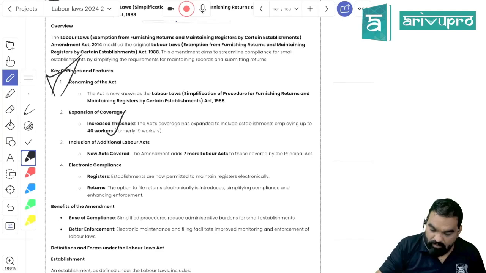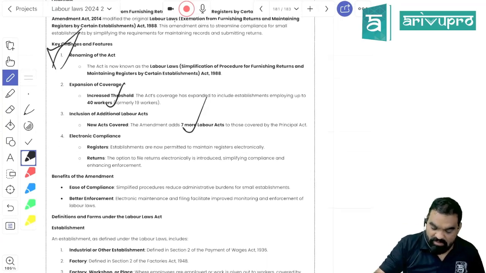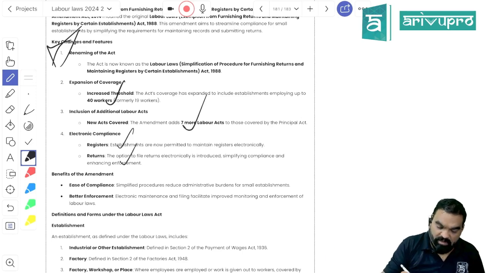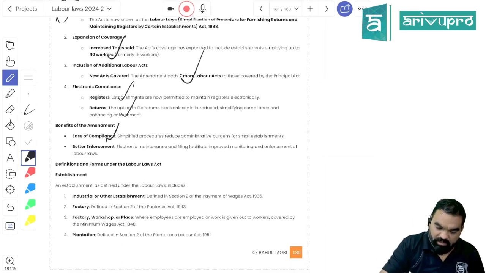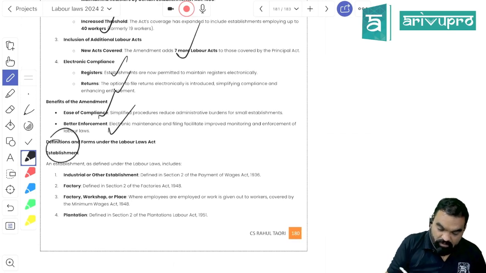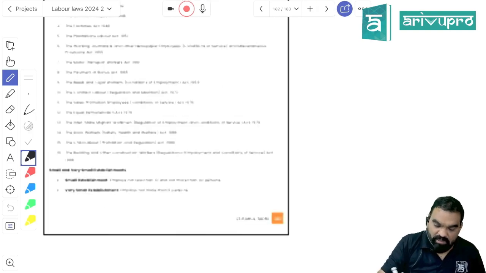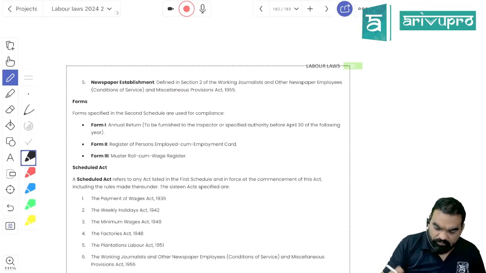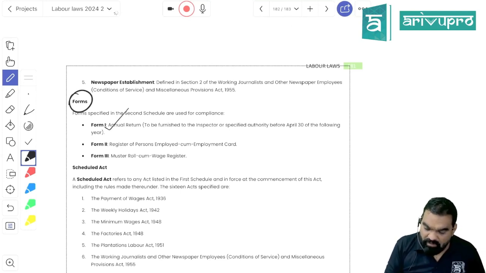Seven more labor laws have been covered under this act, so now you need not comply with 7 more labor laws separately, right? Single register and single return, right? It will ease compliance and better enforcement, right? It applies to all industries, factories, workshops, plantations. Is it clear?